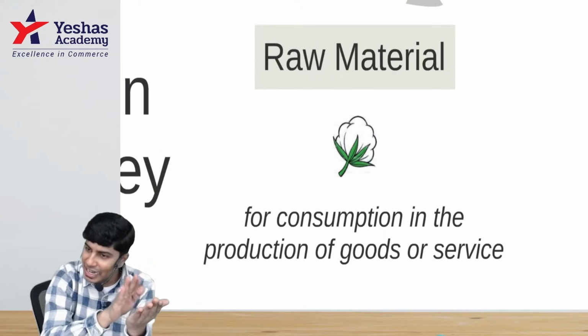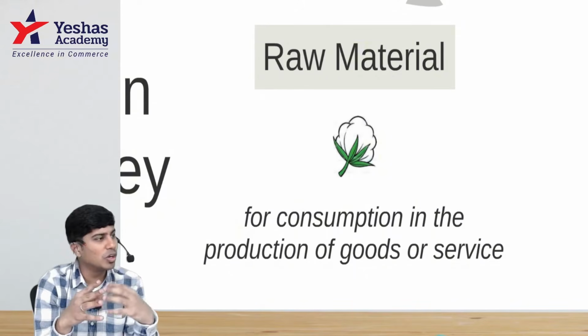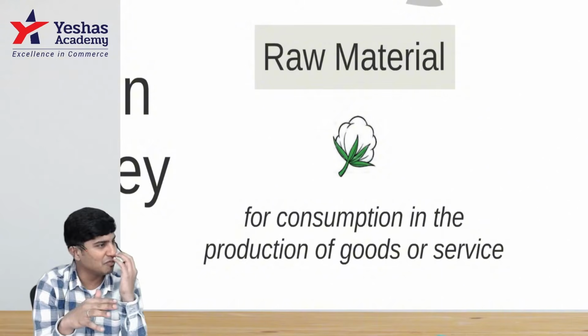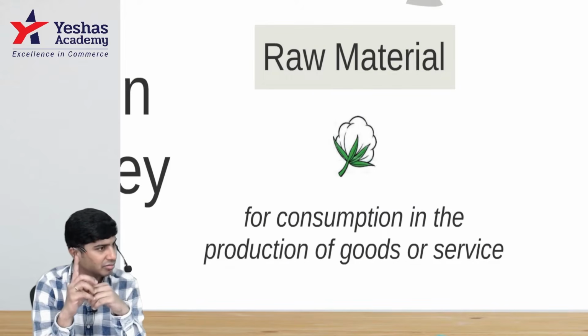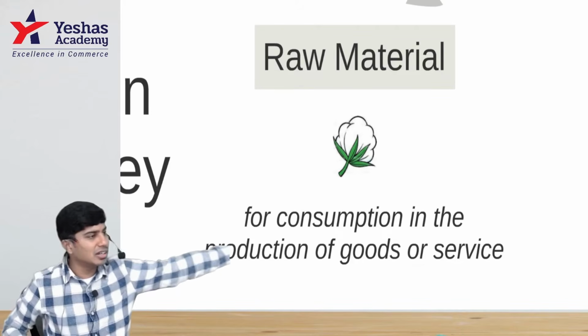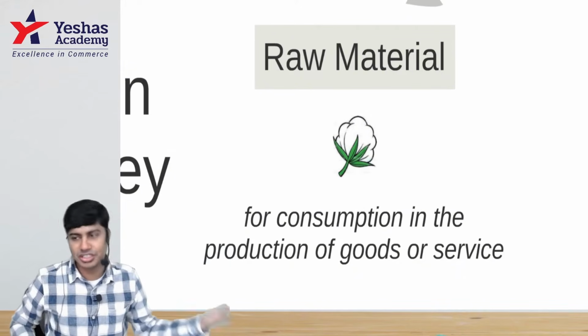That is also considered as inventory, but we don't have accounting for loose tools, spare parts, consumables. All of that we don't have in foundation. We'll learn it in inter. For now, just remember raw material, cotton; work in progress, thread; finished goods, shirt.